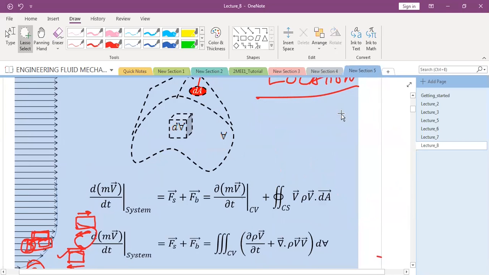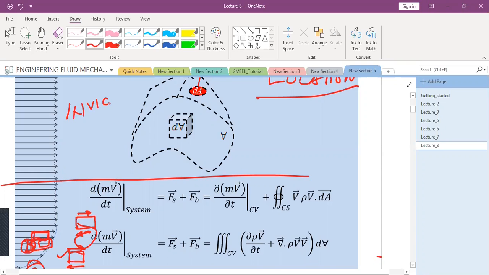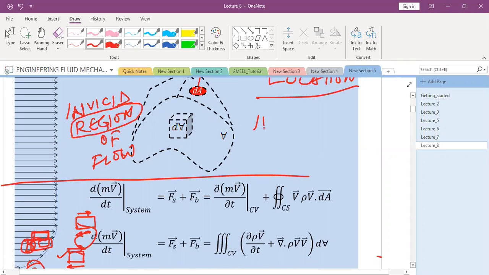So this region in which net viscous force is equal to 0, this region is called inviscid region of flow. So please remember, you always assign this adjective inviscid to a region. You cannot have inviscid fluid.